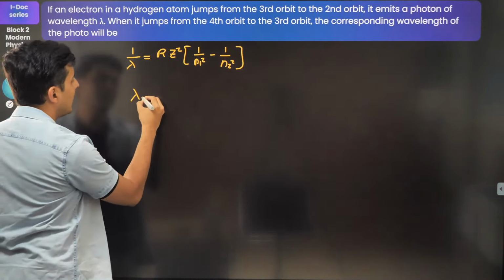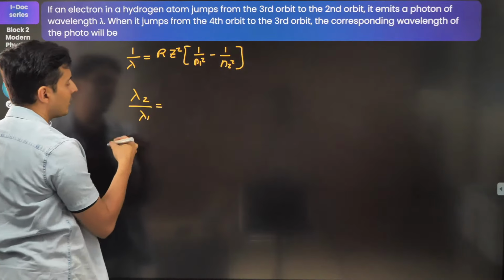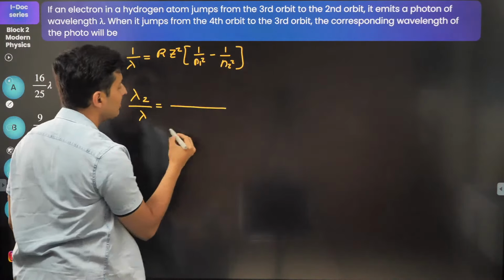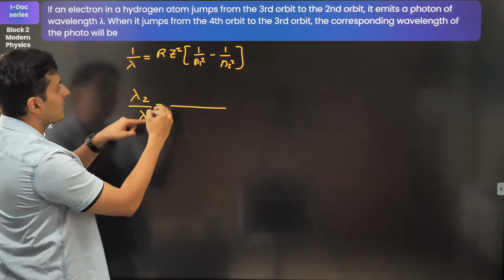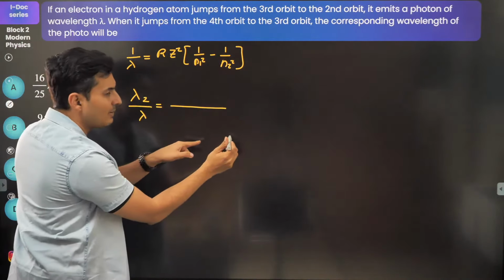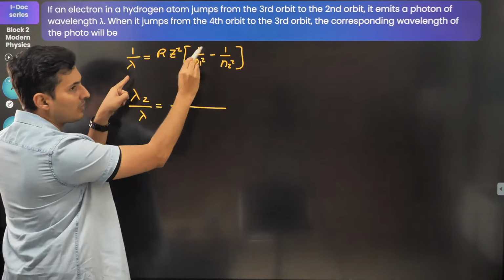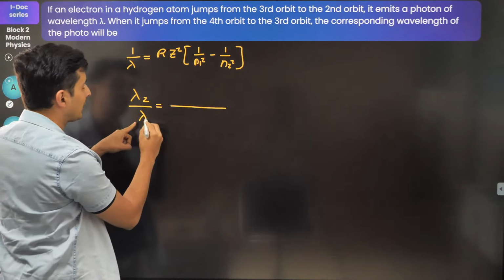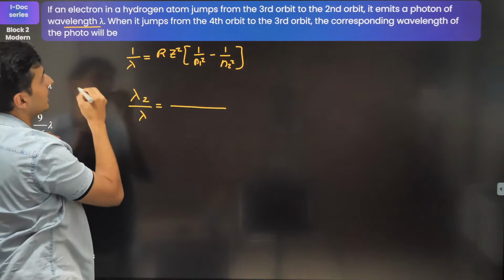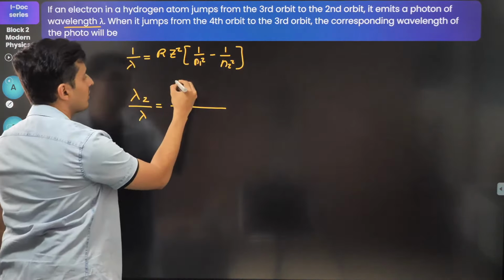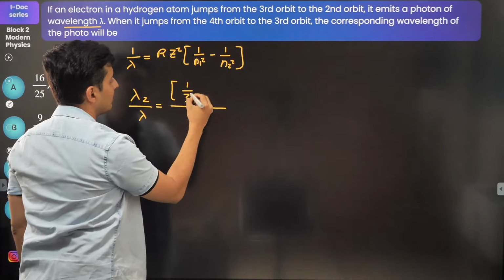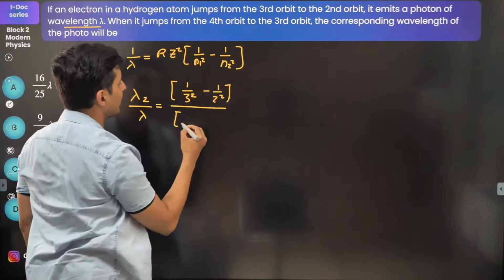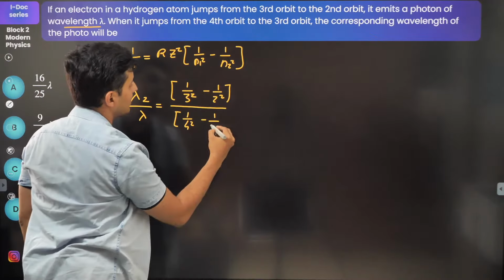So if I do lambda 2 by lambda 1, the original lambda was lambda. Things will be inversely proportional, right? So for lambda, I have to see it on the top, for lambda 2, things will be here. It's inversely proportional, so be careful about it. Lambda is below, this thing is up. So keep that in mind. For the initial wavelength, it jumps from 3 to 2, so 1 by 3 square minus 2 square. Similarly, for the second jump, it is from 4 to 3, so 1 by 4 square minus 3 square.